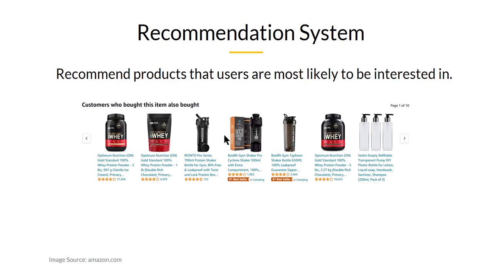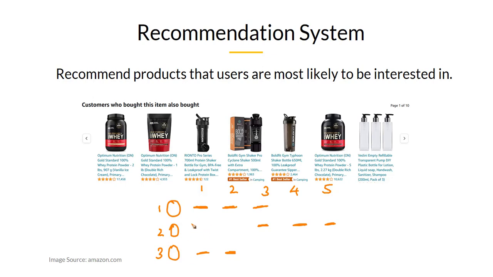Next is the recommendation system. A recommendation system is a type of machine learning problem that is concerned with showing users products that they are likely to be interested in. Typically, you have a certain set of users in your company, and these users are interested in certain products. Let's say this is user one, two, three, and each of these users is interested in a certain number of products. User 1 is interested in these products. User 2 might be interested in 3, 4, 5. User 3 is interested in 1 and 2.